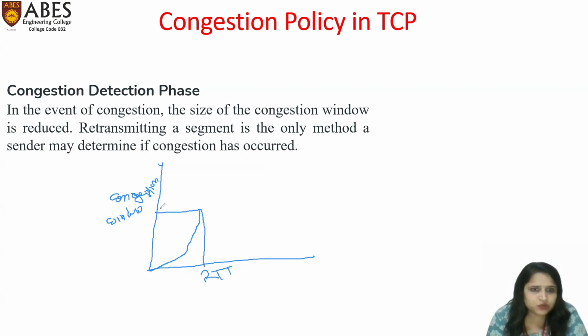After reaching some threshold, like this is the threshold, the slow start phase will stop because we reach the threshold value. After that, the congestion avoidance phase will start. In this phase, the congestion window will increase additively, just like that. This is the second phase, the congestion avoidance phase. Here the congestion window size increases additively.